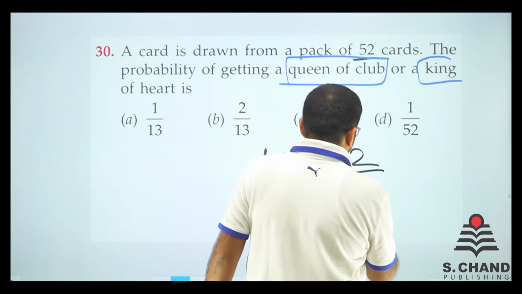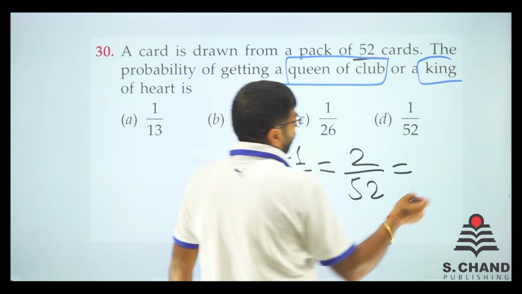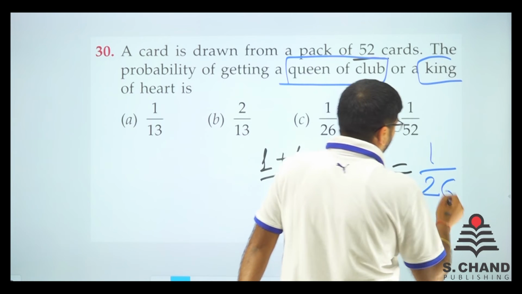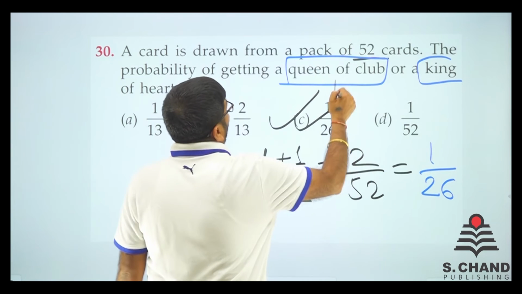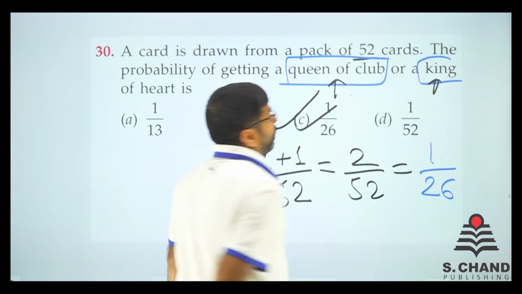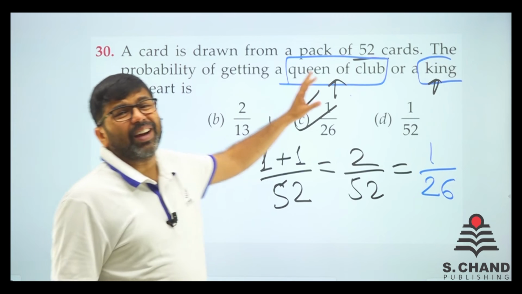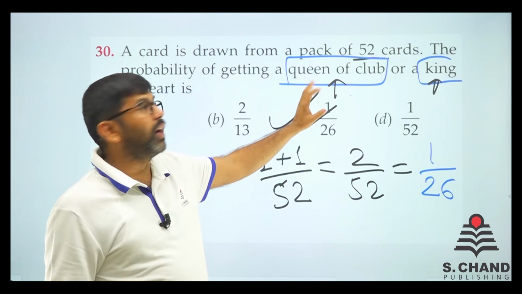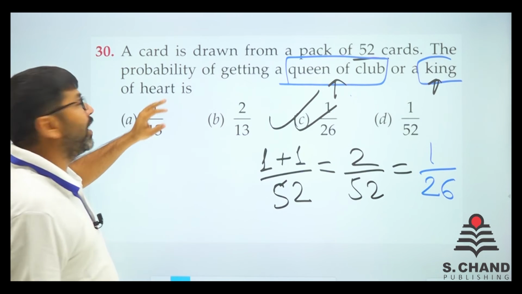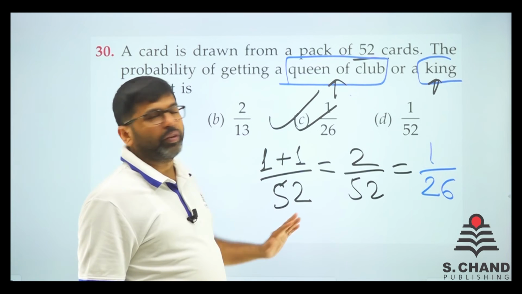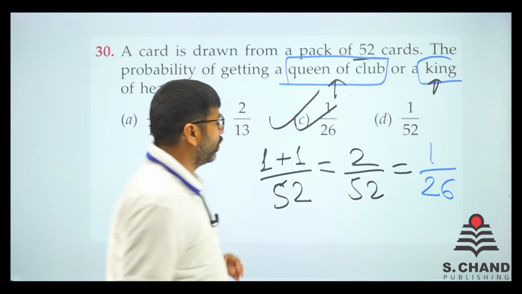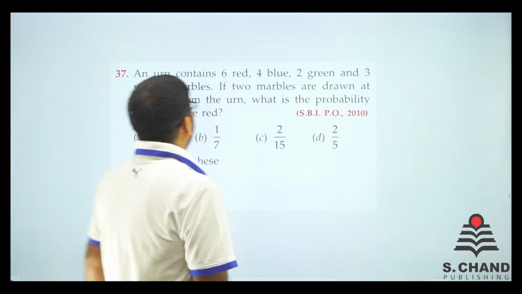So we have got 2 by 52. So that will be 1 by 26. So 1 by 26 is the probability that I get queen of club or a king of hearts. Why? Because it's a fixed card. Only one card is queen of club, or a king of heart is just one card. So one card out of 52, one card out of 52. That is it. Here we go. Let's move on to the next question.